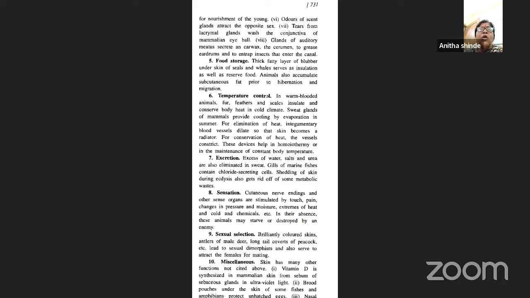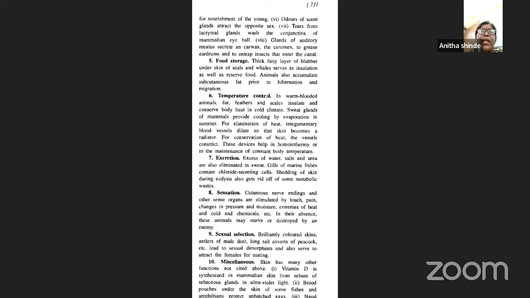The animals also accumulate subcutaneous fat prior to hibernation as well as migration. So the blubber, in the form of a fatty layer under the skin of seals and whales, serves as insulation as well as a reserve food material. They try to store the food for when they go for hibernation or migration.